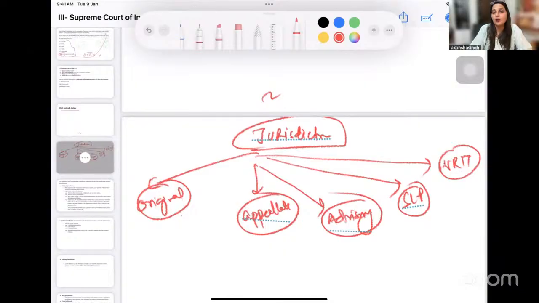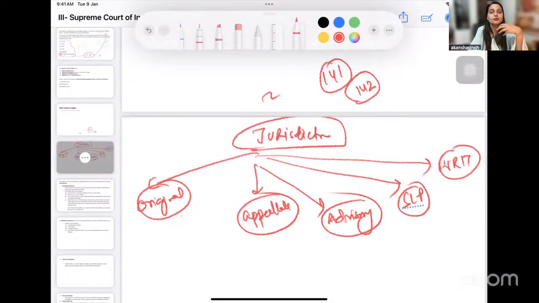For example, whatever the Supreme Court says becomes binding, which is mentioned in Article 141, right? The Supreme Court has the inherent power to do complete justice, which is mentioned in Article 142. These are important provisions which you should know. The Supreme Court can do a review of its own decision, Article 137. All these are provisions which you should read, understanding the beauty of the provision.